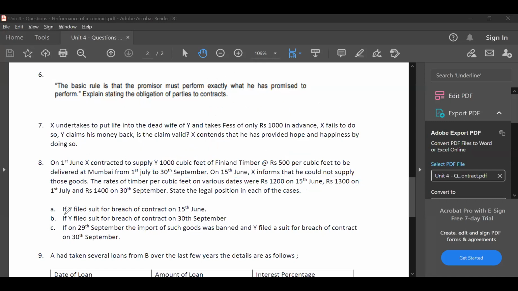Now, follow carefully, guys. In the first case, Y is filing a suit for breach of contract on 15th June itself. On 15th June, X is informing that he could not supply those goods.